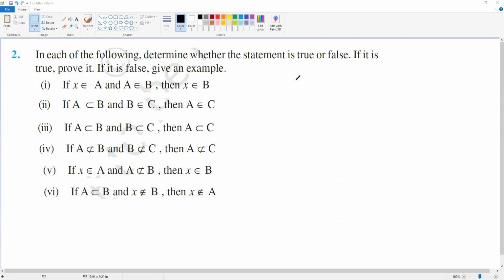Now, fourth question. A is not a subset of B. A is not a subset of B, that means all the elements in A are not in B. B is not a subset of C. All the elements in B are not in C. Then what they are saying is that A is not a subset of C.